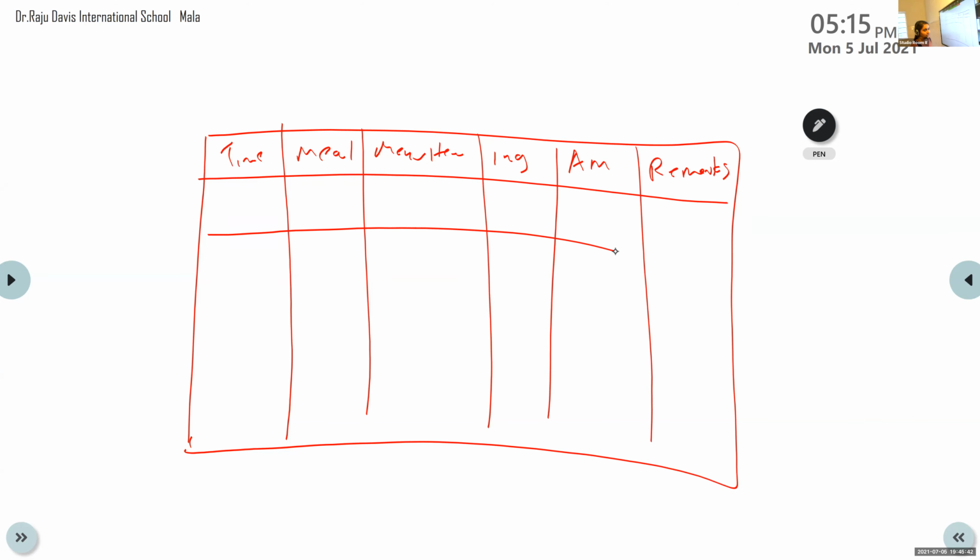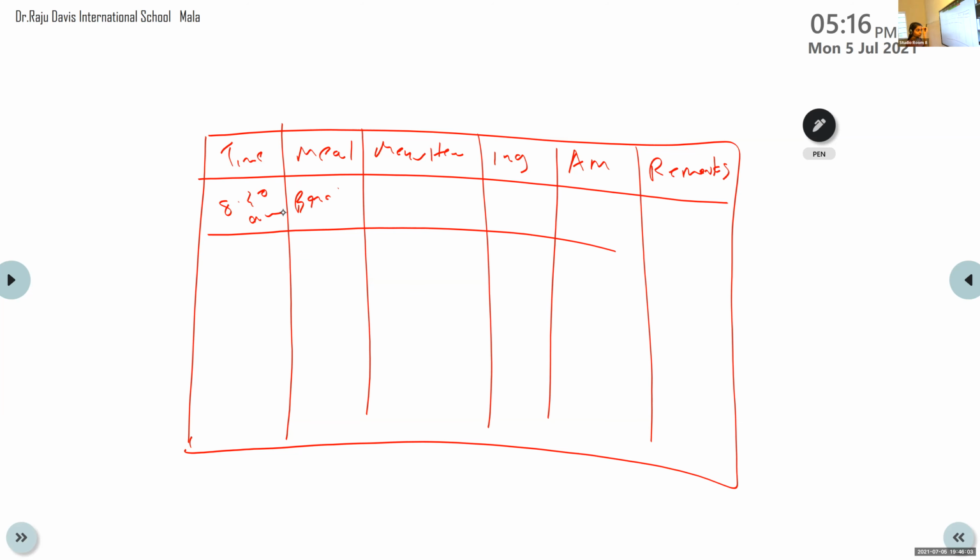Starting from the bed tea. Yeah. So meal means meal. Raina, what comes under this meal? Is it a bed tea, breakfast, lunch, dinner? If it is a breakfast, just write that. 8:30 a.m. breakfast. So what is the menu item?